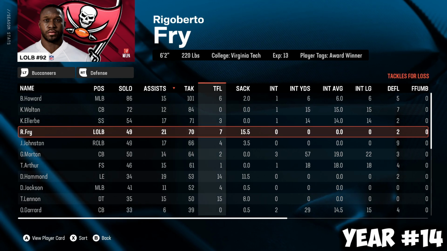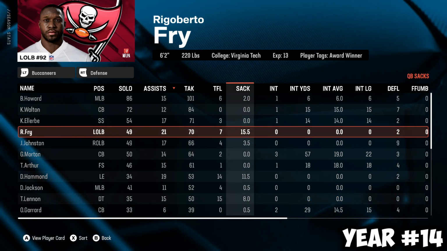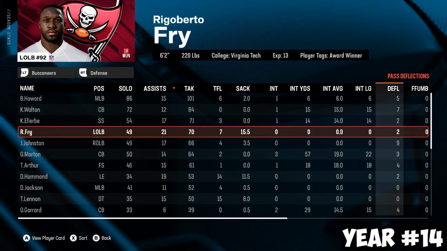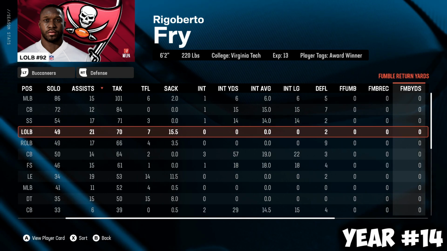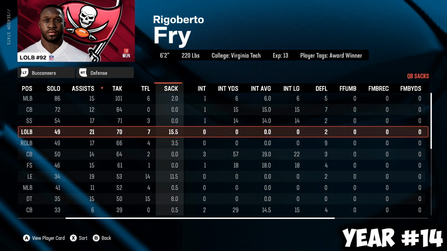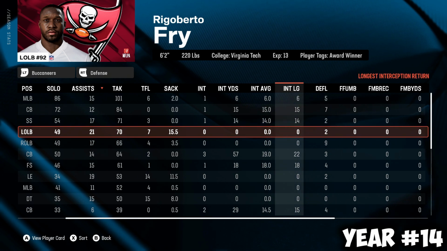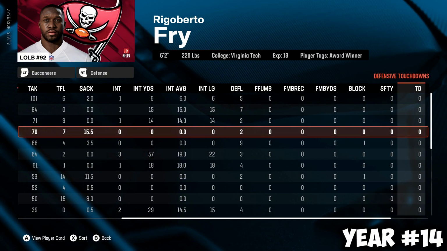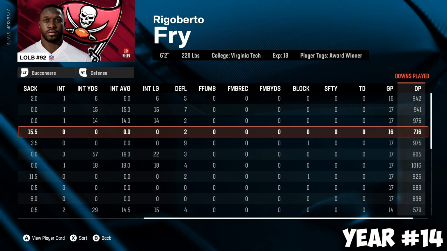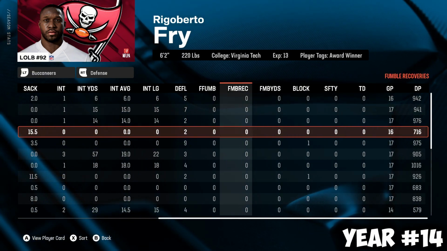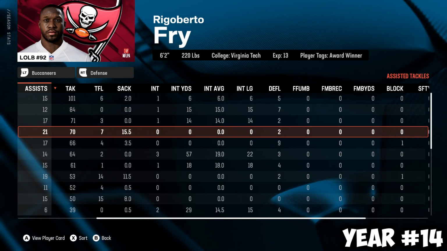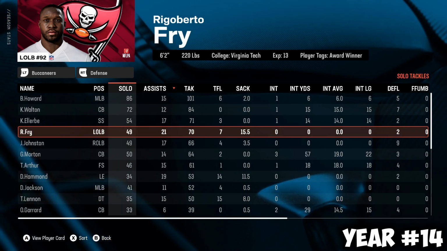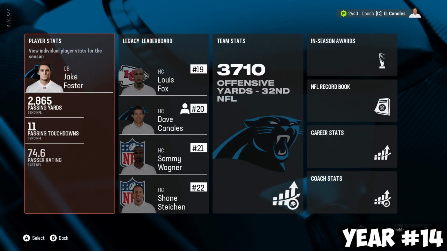15.5 sack season. Rigoberto Fry is not declining at all. Regression is not in his future. Just performing out of his mind. 15.5 sacks at 91 overall now. 2 deflections there in the pass coverage department. 16 games played, so they keep resting him in that final game of the season. 15.5 sacks, 70 tackles. Great season from him.